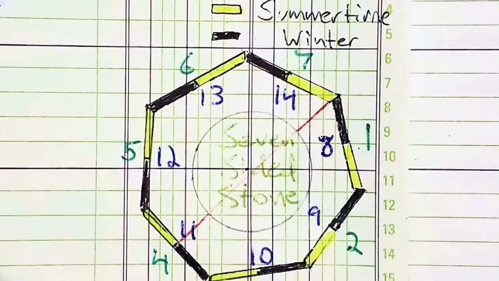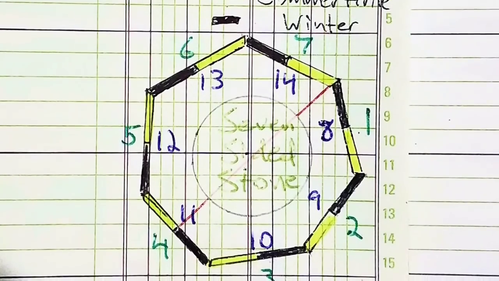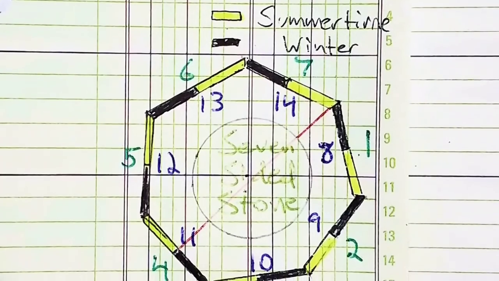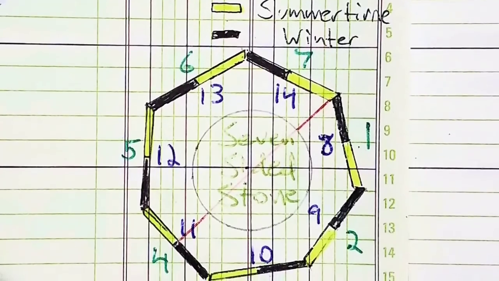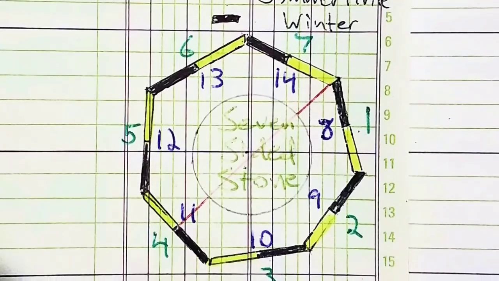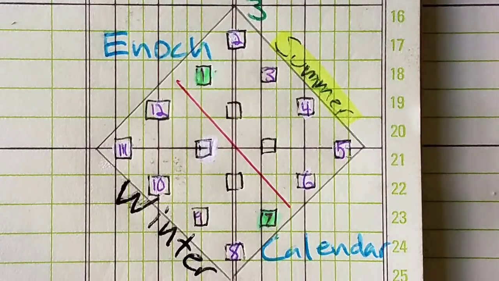We'll explain all this, guys, but the summer season is 6 months in the scriptures in the land of Israel. Just like a day starts with sundown, that's also what you can see in this time period, each period being 6 months, in the seven-sided stone and the Enoch calendar.